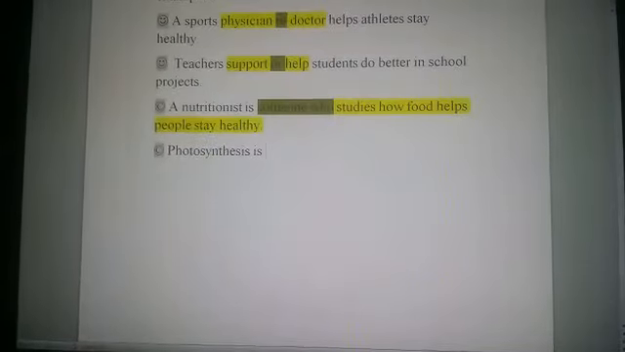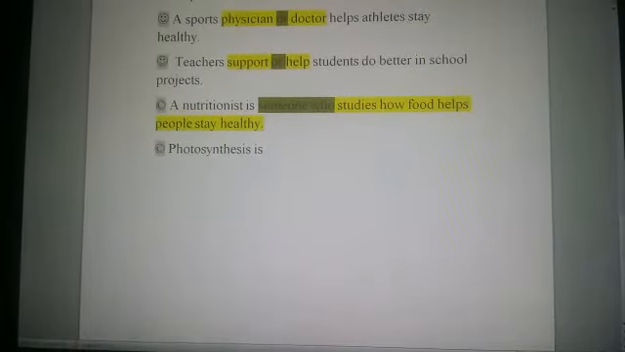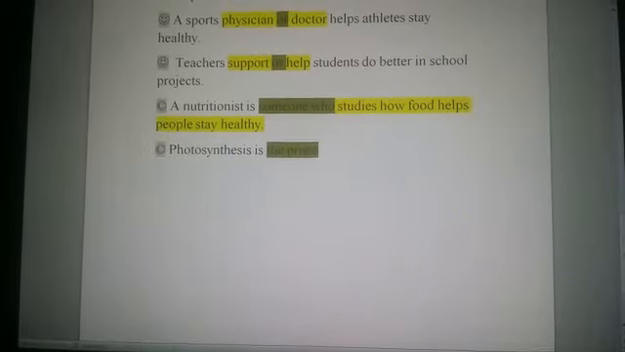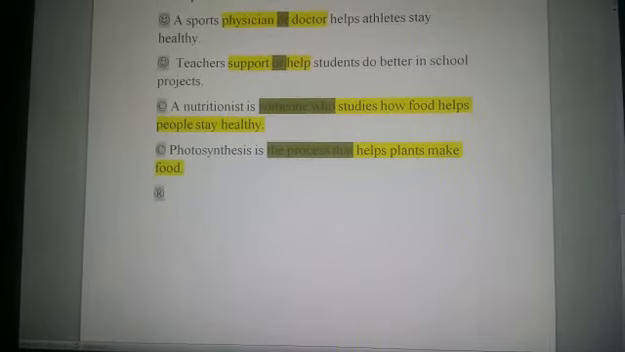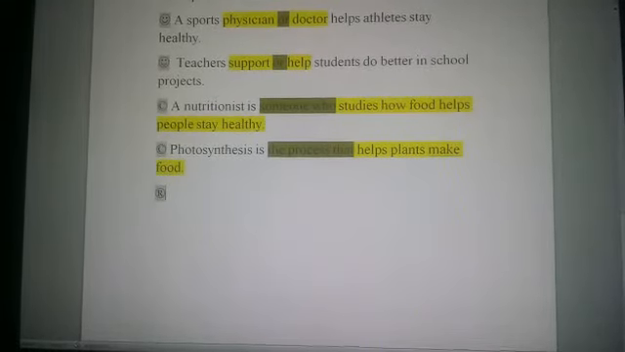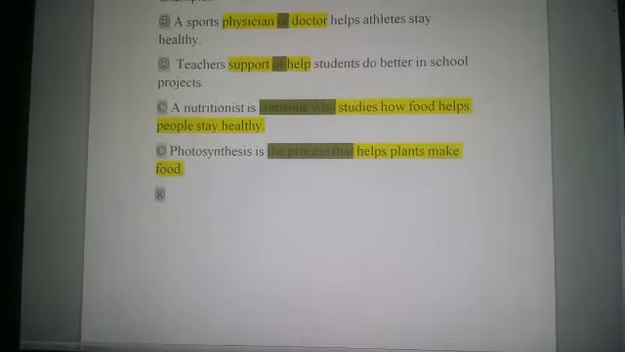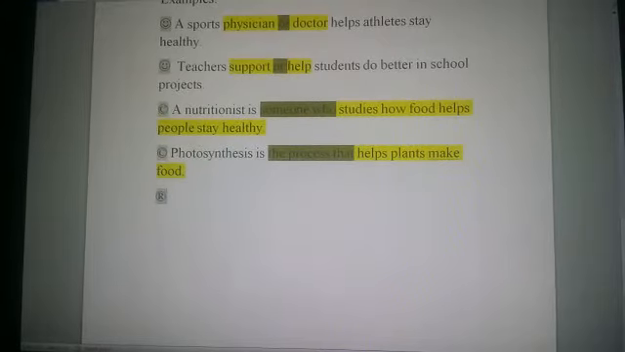Now, another example, photosynthesis. Photosynthesis is a difficult word for students, so I have to give them a definition. Photosynthesis is the process that helps plants make food. So, if I ask you now, what is photosynthesis? It will be easier for you. You don't have to go back to the dictionary. So, if you want to explain a difficult word, you can use definition. A nutritionist is someone who. Photosynthesis is the process that.